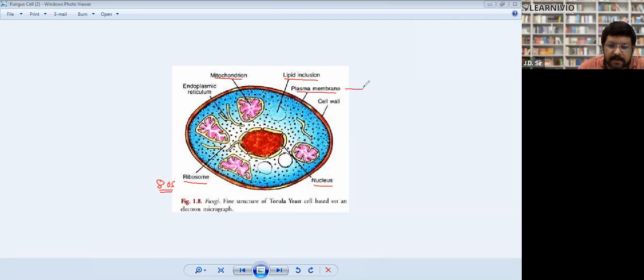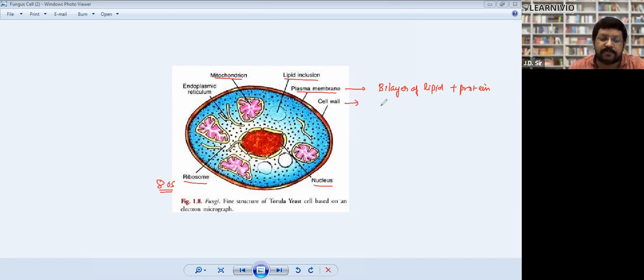Plasma membrane is made up of the same thing universally: a bilayer of lipid plus protein. When we studied bacteria, we came to know that the bacterial cell wall is made up of peptidoglycan. In plants, the cell wall is made up of cellulose.